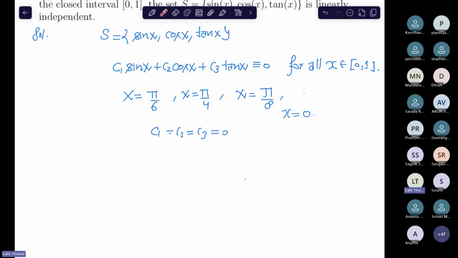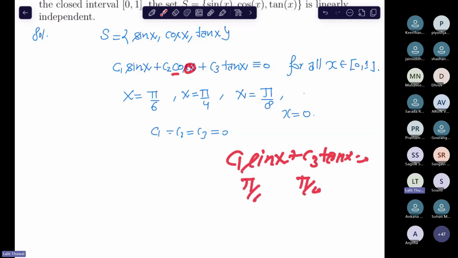You first put the 0 value and then you get the relation, because in that case you get C3 equal to 0. So let me tell you how in short you do this. Now put pi by 6 and pi by 4, make the system, and get that the determinant of A is non-zero. So C1, C3 is 0. That's how you do it.